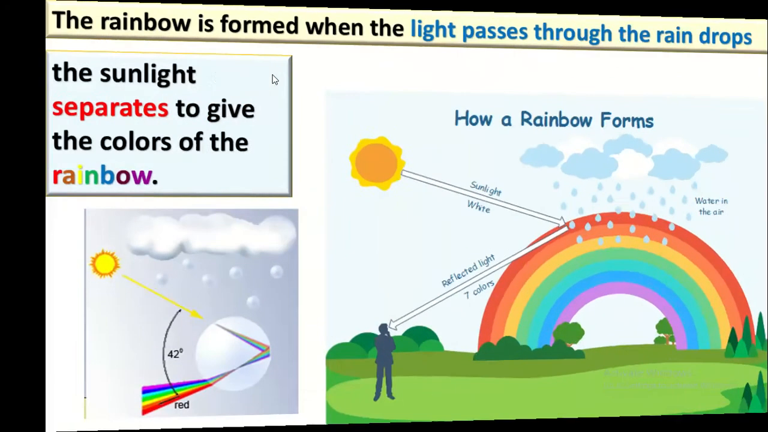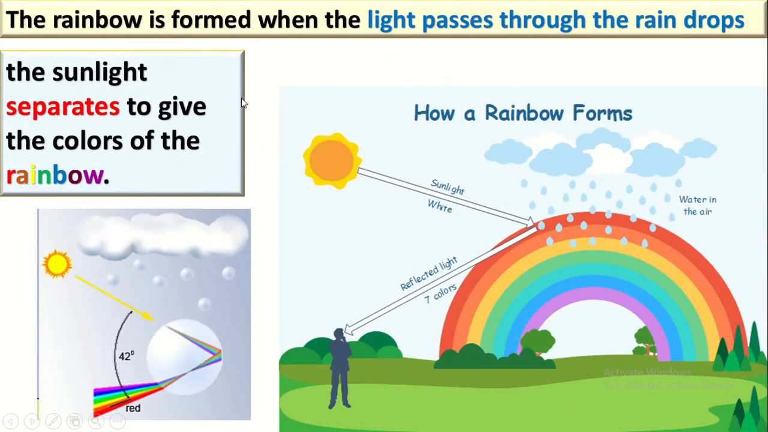And now let's learn together how the rainbow is formed. At first, we can see a rainbow when it's raining. So we need water in the air and we also need sunlight to see the rainbow.